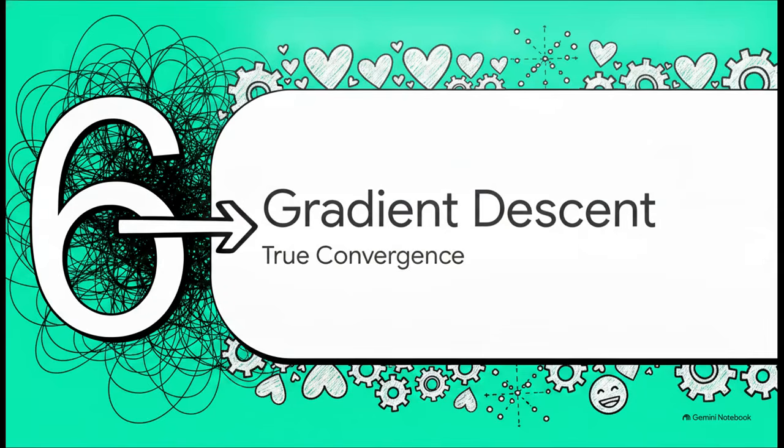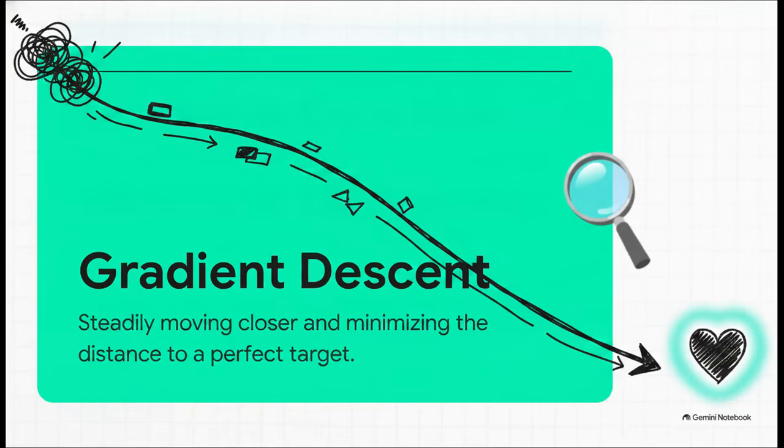And finally, Section 6, Gradient Descent of Love. This brings us to the ultimate resolution, where all those chaotic jitters are finally transformed into deterministic certainty. Once the performance anxiety is stripped away through these system optimizations, your system enters a remarkably smooth, directed phase. In machine learning, this is called gradient descent, the mathematical process of steadily moving closer and minimizing the distance, or the error, to a perfect target.